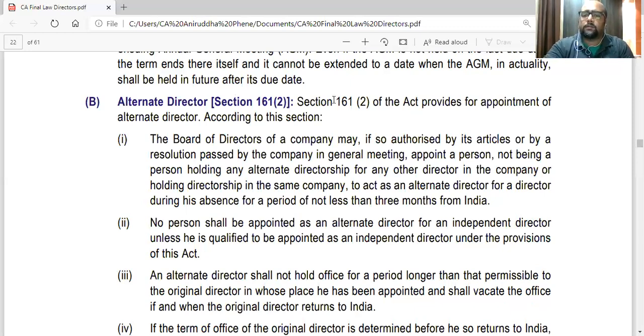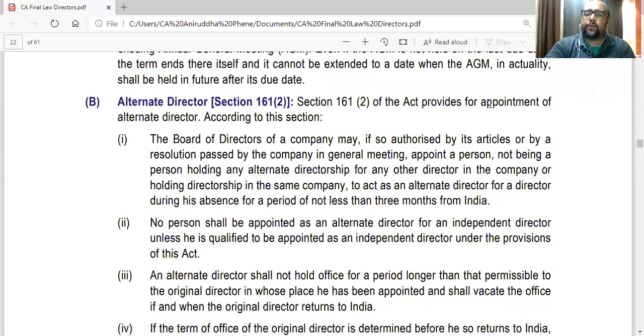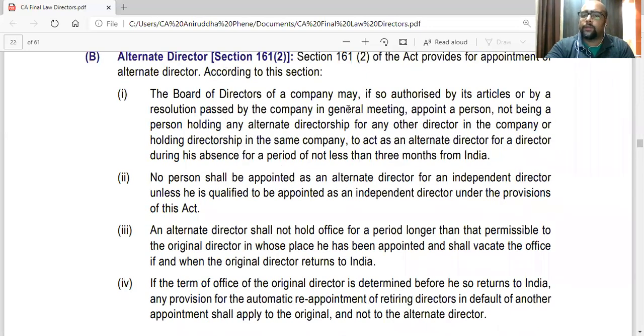Section 161, subsection 2 of the Act provides for appointment of an alternate director. According to this section, the board of the company may, if so authorized, again the authorization comes from the articles, or by a resolution passed by the company in general meeting. So if the articles don't authorize them, they can get authorization from the general meeting.